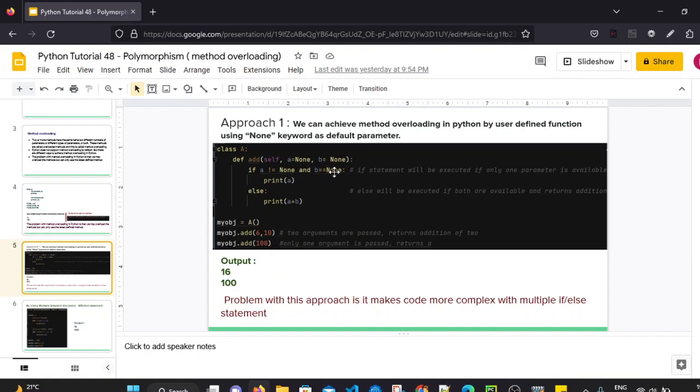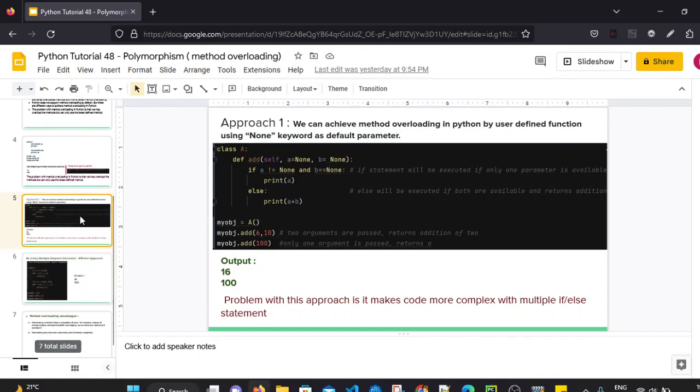But what if there can be 3, 4, or 5 parameters? In such a situation, to handle all those conditions, we will have to write multiple if else conditions, and that will make the code very complex. So this approach of method overloading is not an efficient approach.